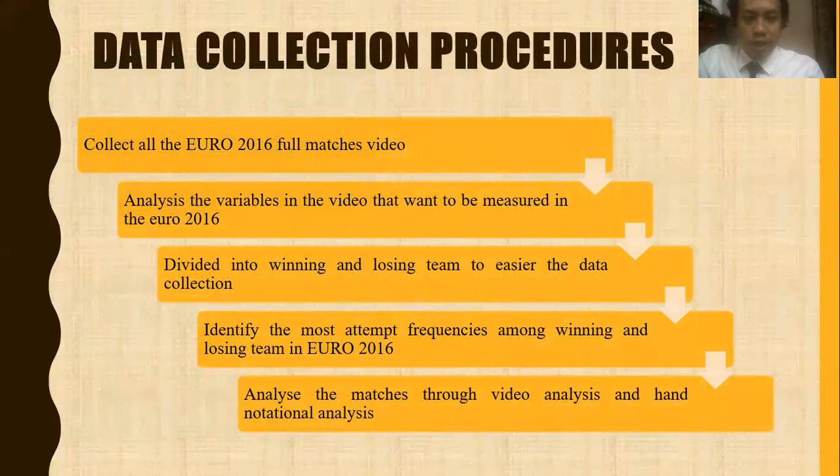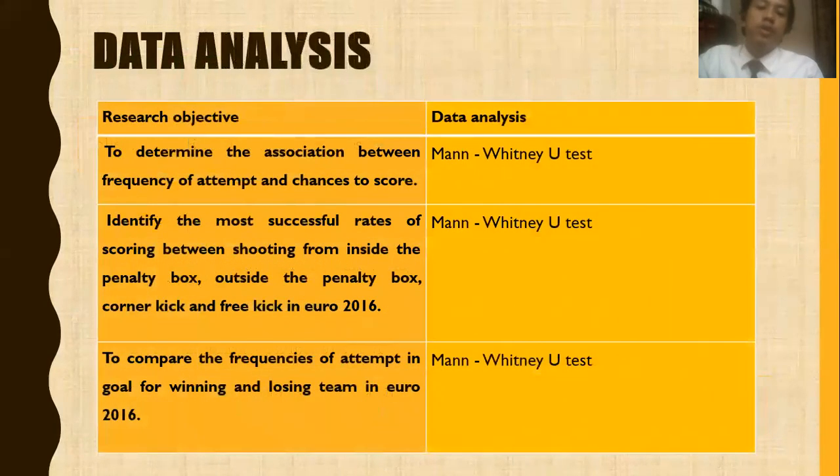So for the data collection, firstly I will collect all the data of Euro 2016. Second, I will analyze the variables. Third, I will divide into winning and losing team. Fourth, I will identify the most attack frequency among winning and losing teams. And the last one, I will analyze the matches through video analysis and hand notational analysis. So the data analysis that I use for the three research objectives is the Mann-Whitney U test.